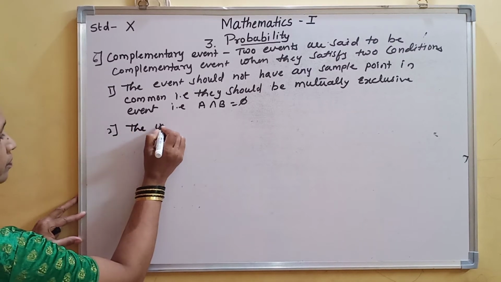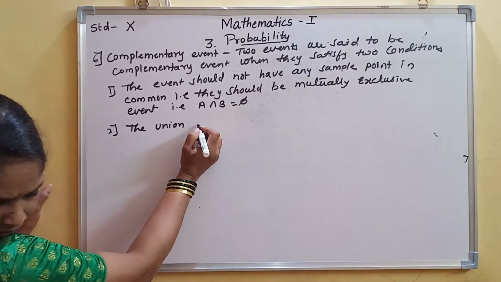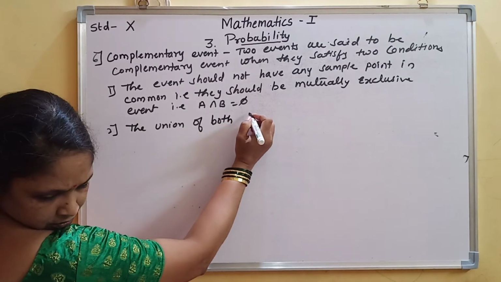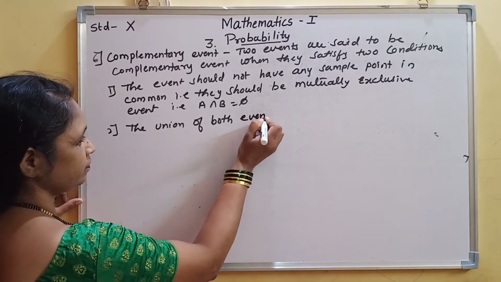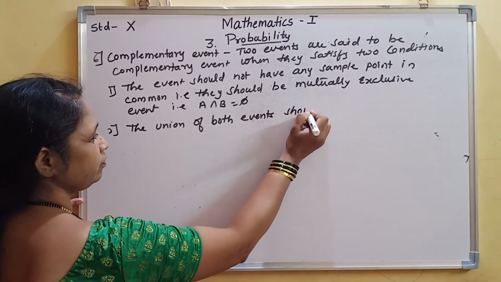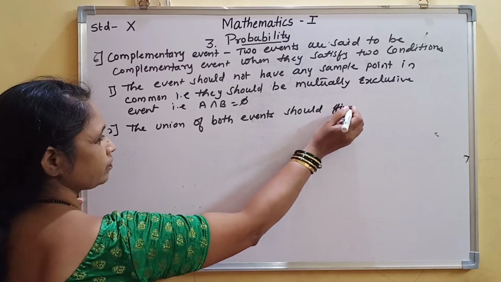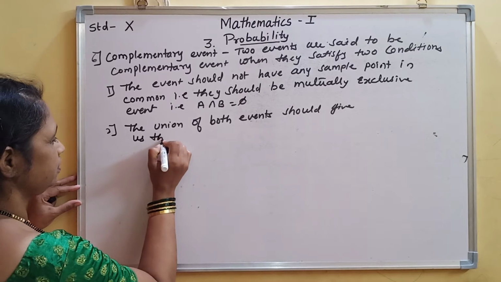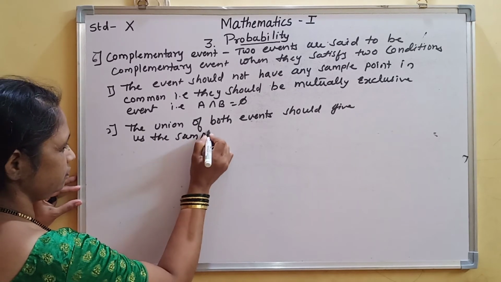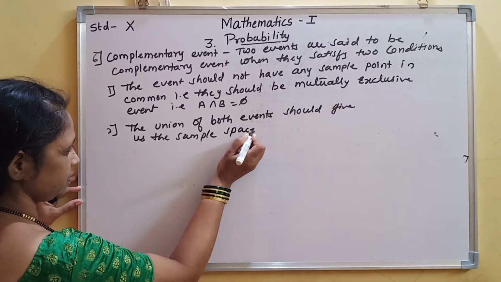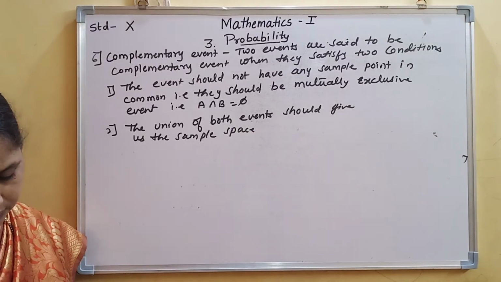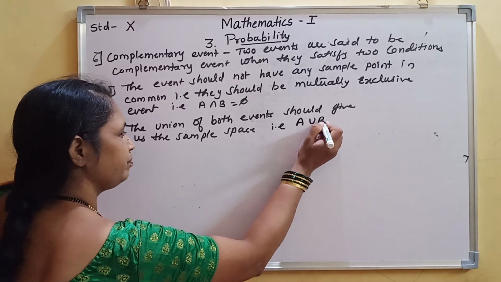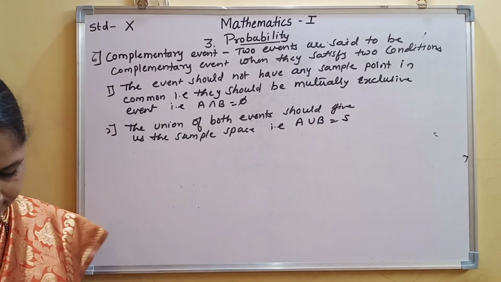The union of both events should give us the sample space, that is, A union B is equal to S.